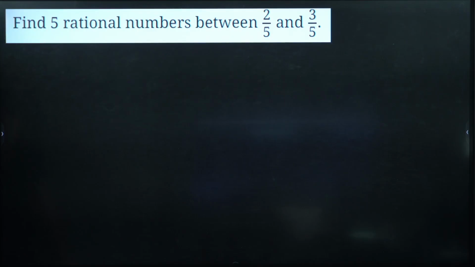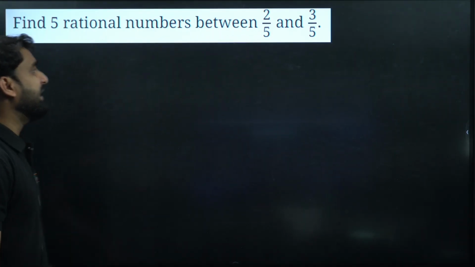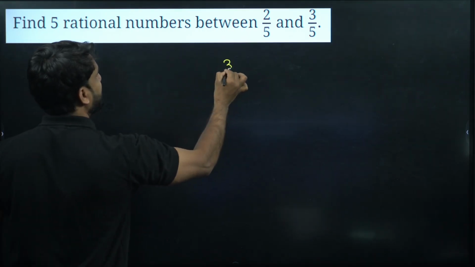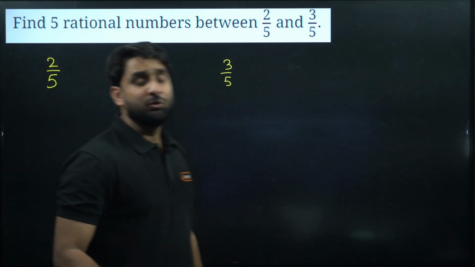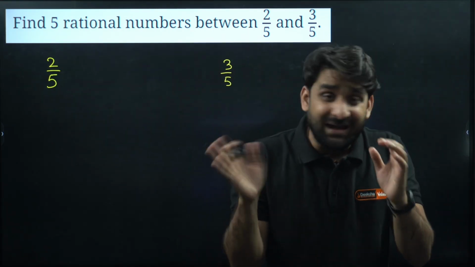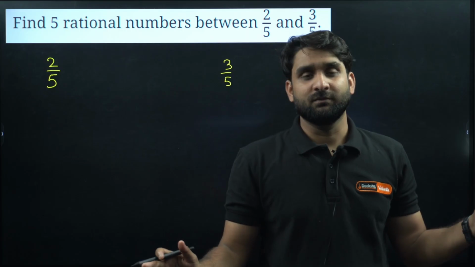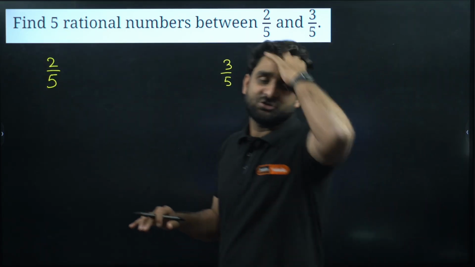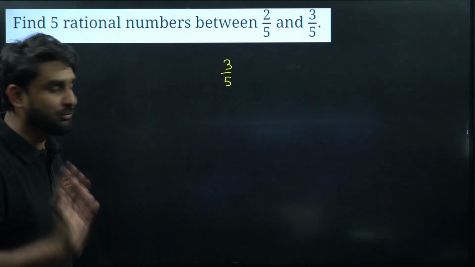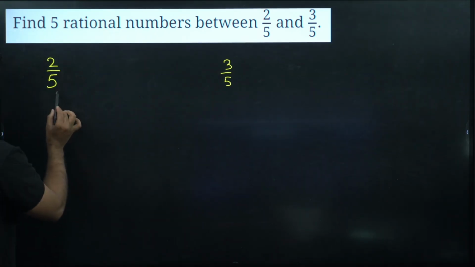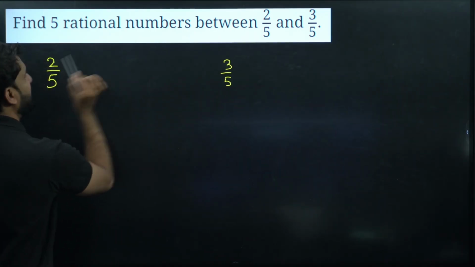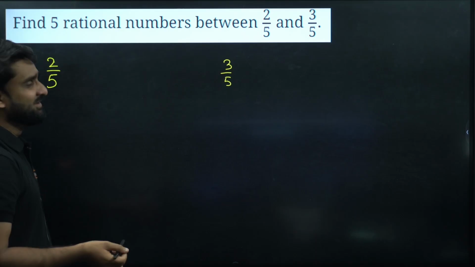Moving ahead. Find 5 rational numbers between 2 by 5 and 3 by 5. Okay, so now we have this fraction and this fraction. I have already told you, when you want to find so many rational numbers between two given numbers, always try to make either the numerator or denominator the same in both the fractions. Either you can make the denominator equal or you can make the numerator equal. It's up to you. So here the denominator is already equal, but the numerators are consecutive. After 2, 3 will come, so we can't write more numbers. So we can do one thing.